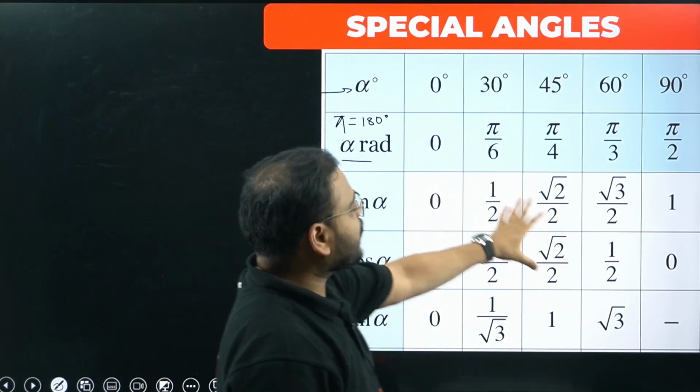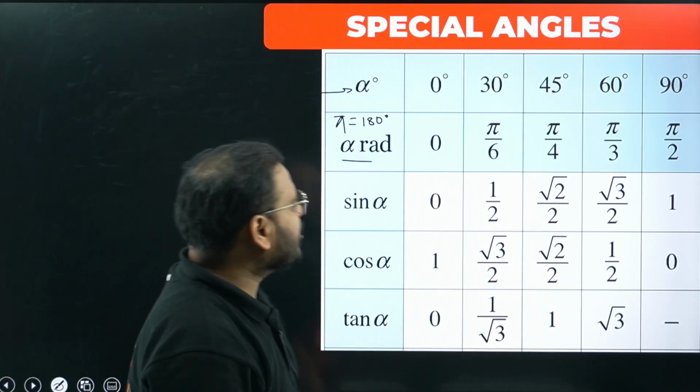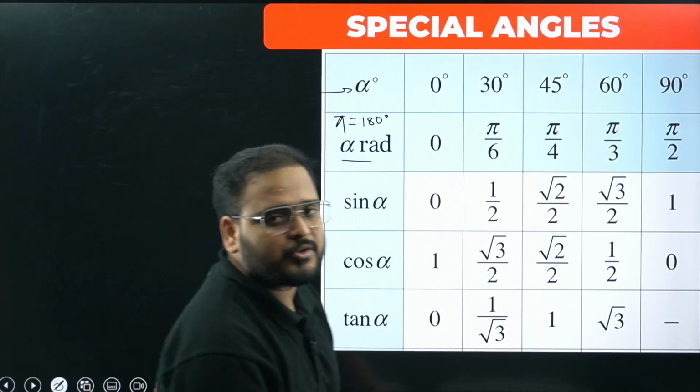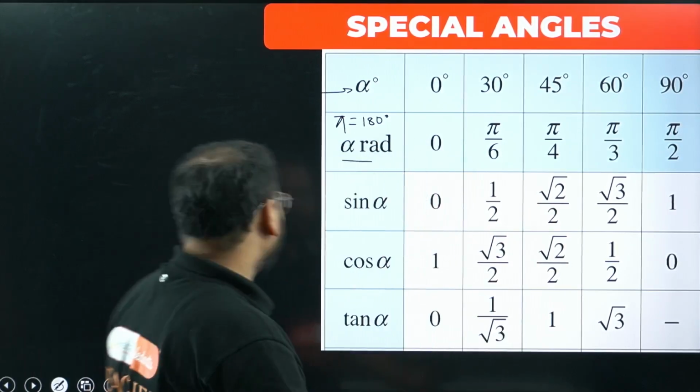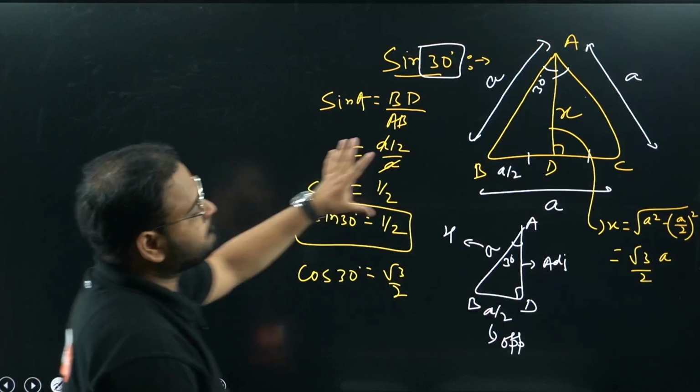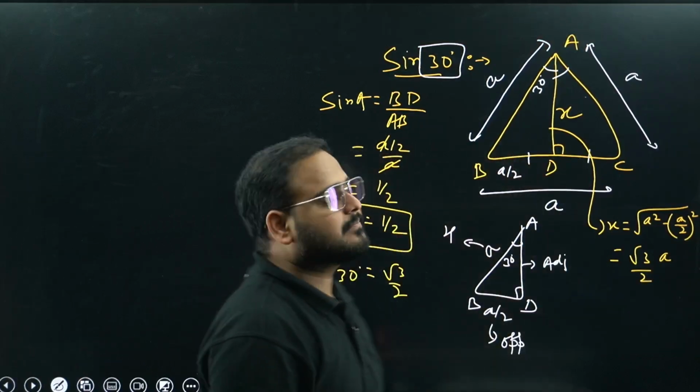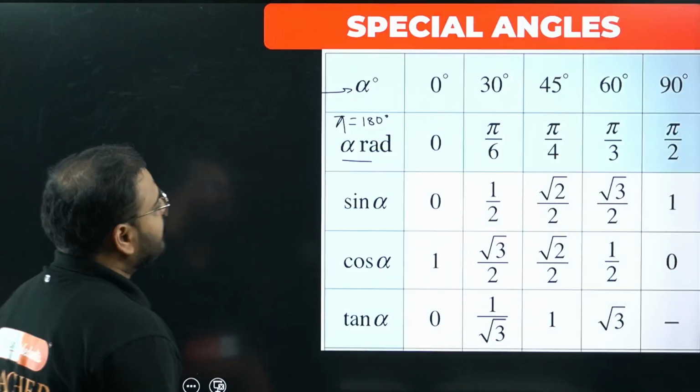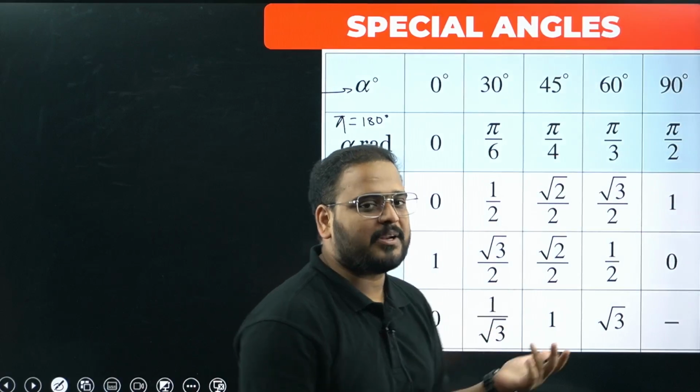The rest is for the triangle purpose only. I think you'll find these relations in the NCERT also. If you want, you can cross check how to do it. I've shown you over here. For all the angles you can derive it, but what's the simplest way to find it out?